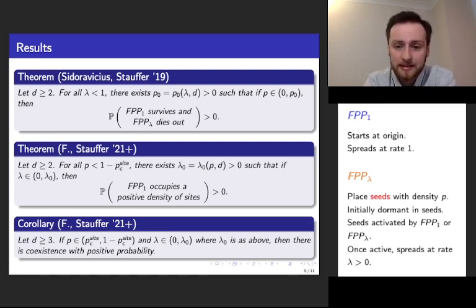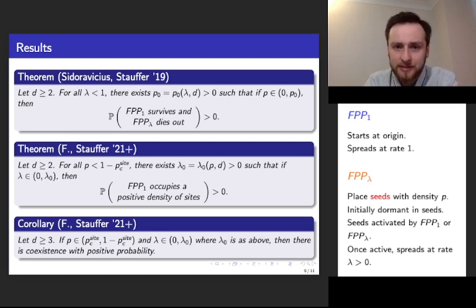So, then in our corollary, we can prove in dimensions greater than 2, if p is chosen between p_c site and 1 minus p_c site, and lambda is sufficiently small, then there must be coexistence. This is because the seeds percolate and there's an infinite connected component of them. And we can't deduce this in dimension 2 because p_c site is greater than a half in that case. But in dimension 3 we know it's less than a half. So we deduce coexistence essentially from our main theorem.